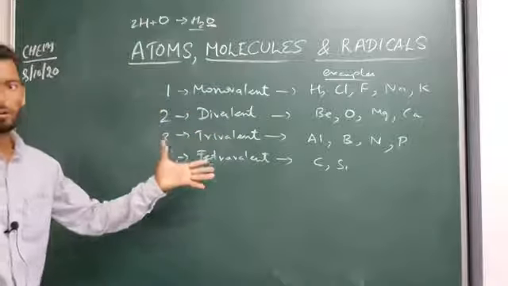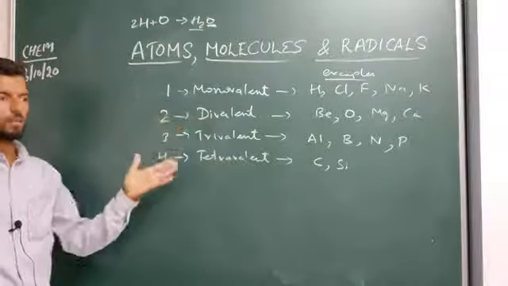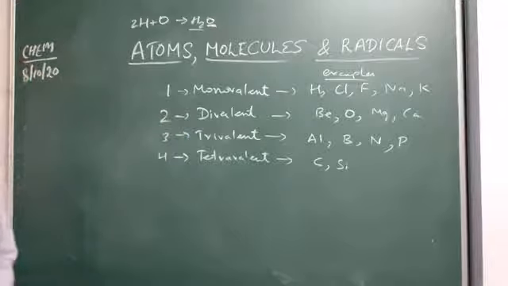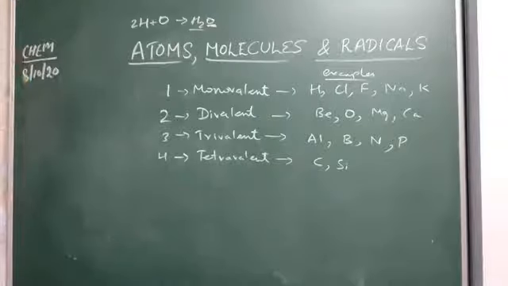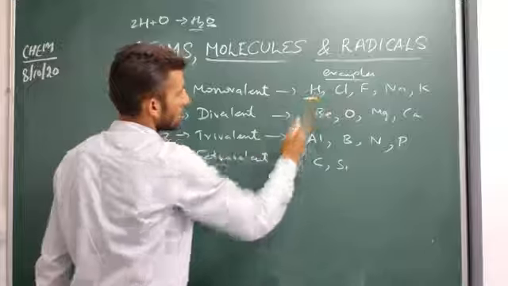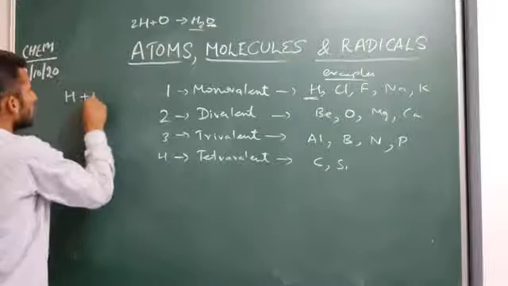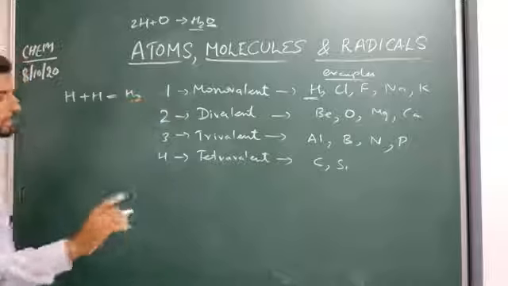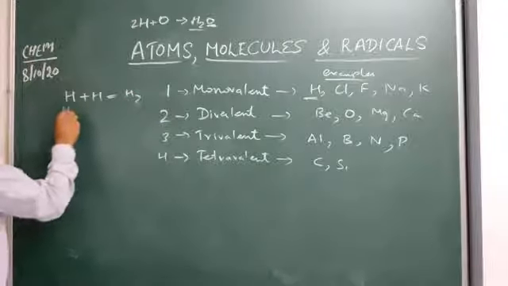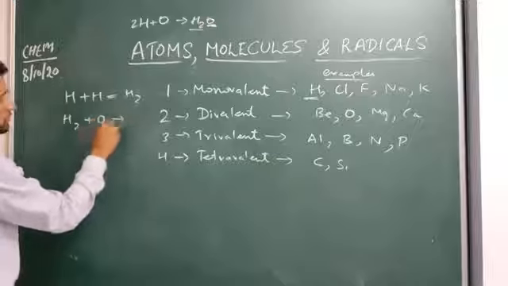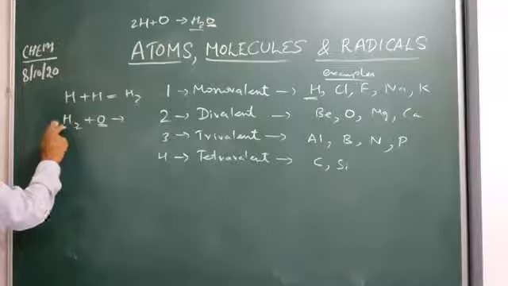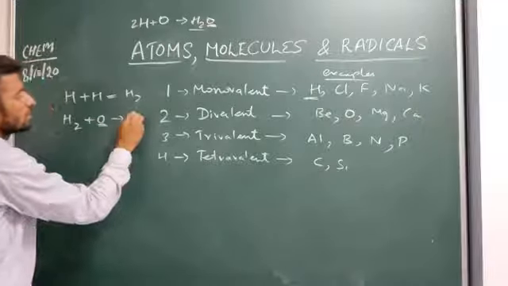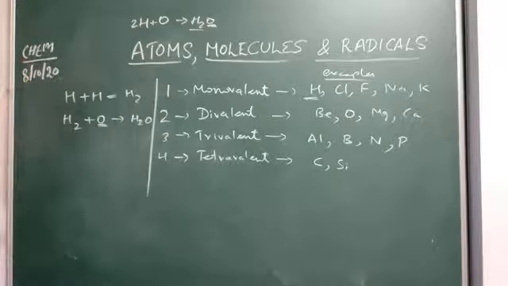The term used for elements having valency 1, 2, 3 and 4 is this one. Clear? Now valency is a combining capacity. Based on valency, different elements combine together. If hydrogen has a valency of 1, H will combine with only one H to form H2. Hydrogen combines with oxygen. Here the combining capacity of hydrogen is 1 and of oxygen it is 2. So oxygen combines with 2 hydrogen, which leads to the formation of H2O. Different compounds are formed in this manner.